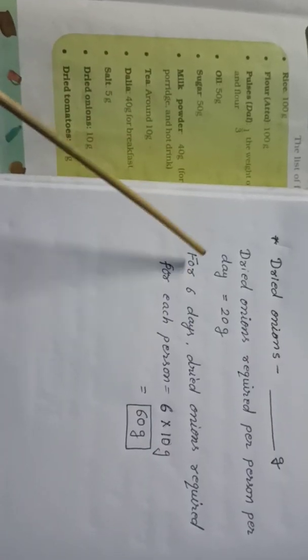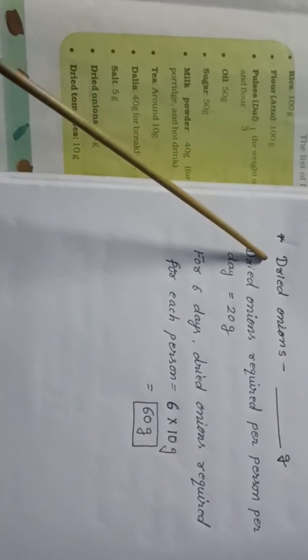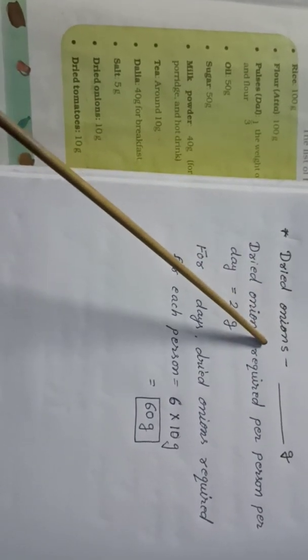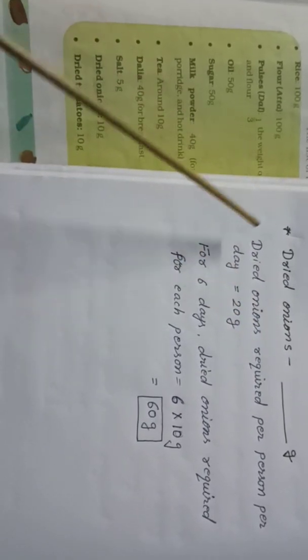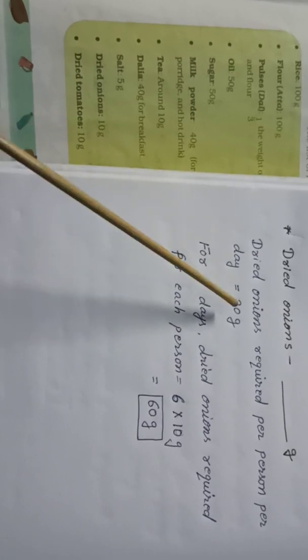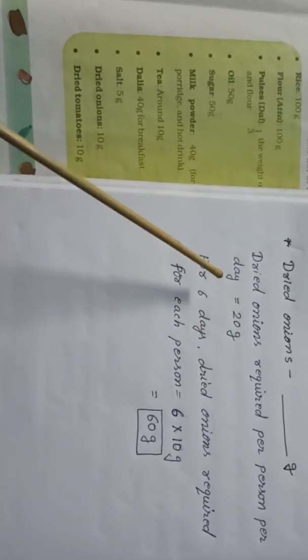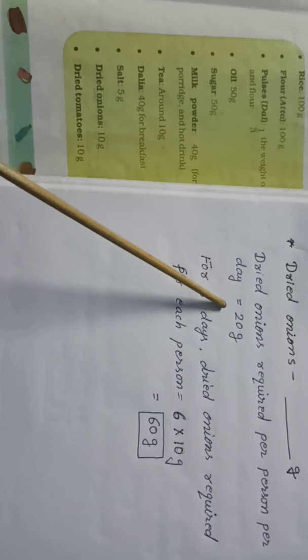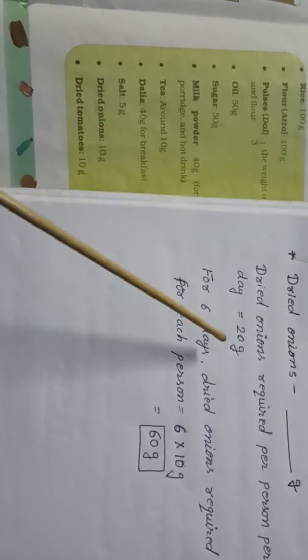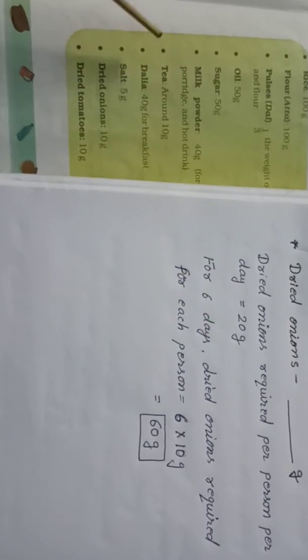Now let's come to the next question. Here, how much dried onions are needed for 6 days? So first what we write, dried onion required per person per day. Okay, how much? 20 gram. You can see in the list.